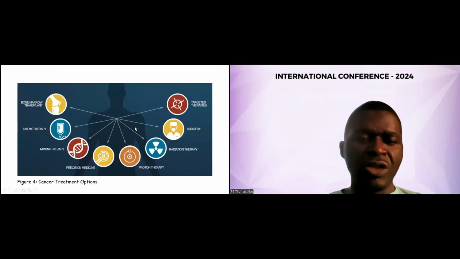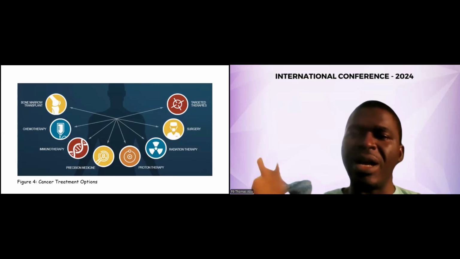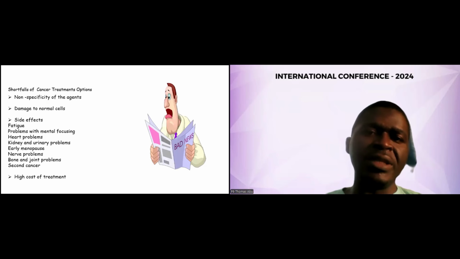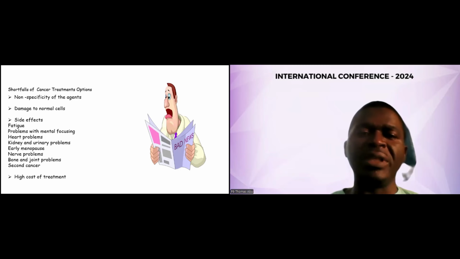The next slide shows the cancer treatment options. We have bone marrow transplant, chemotherapy, and immunotherapy. These are conventional cancer treatment options. But the bad news regarding these options is, number one, they are not specific. These agents are not specific, and they have the tendency to destroy normal cells.